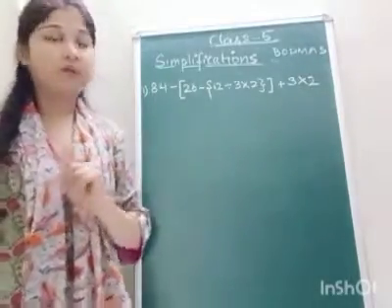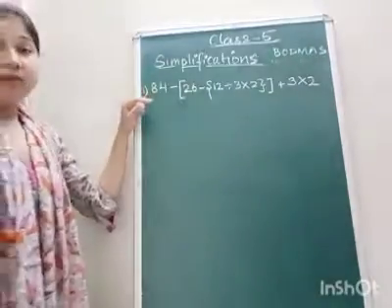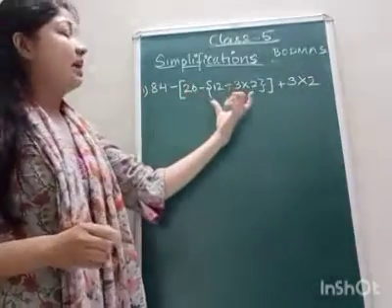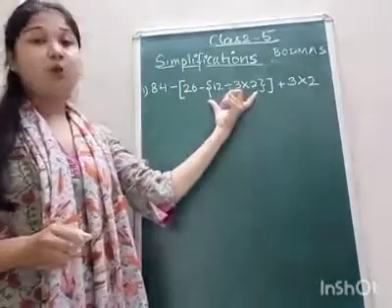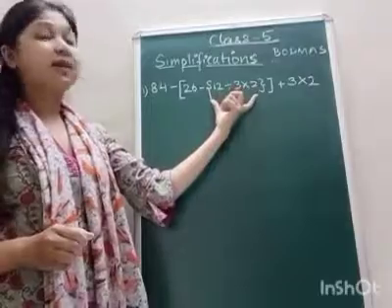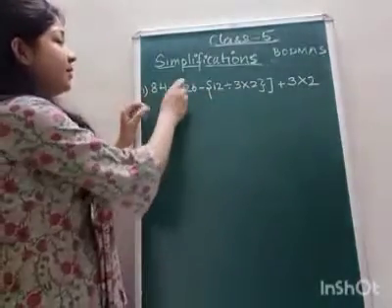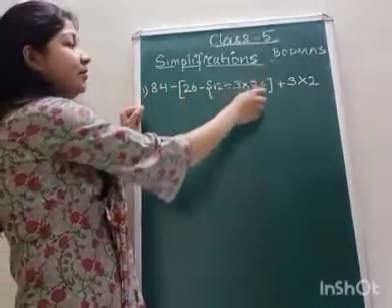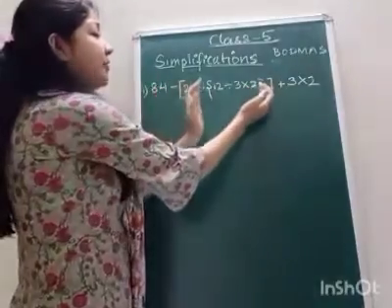Okay, don't get confused. First of all, we will solve the smallest bracket, which is the curly bracket here. We have two brackets: in the square bracket we have a curly bracket.